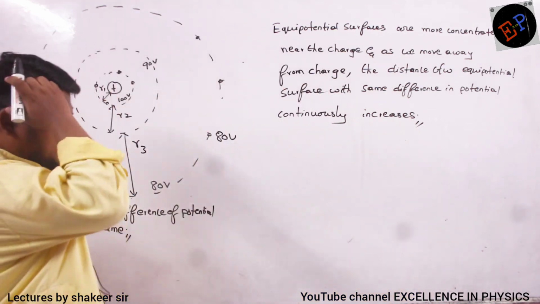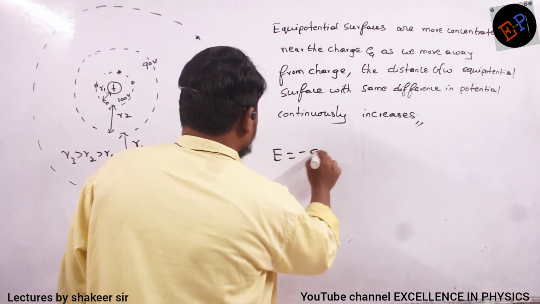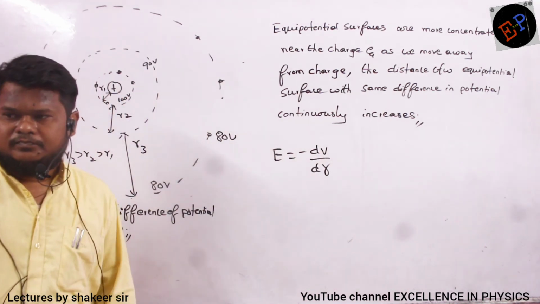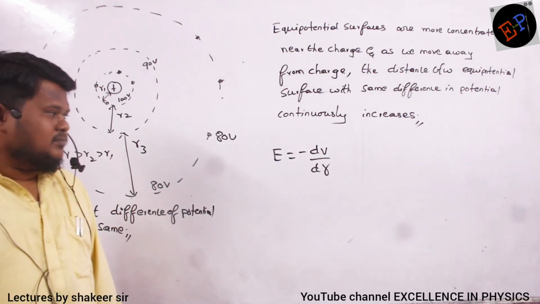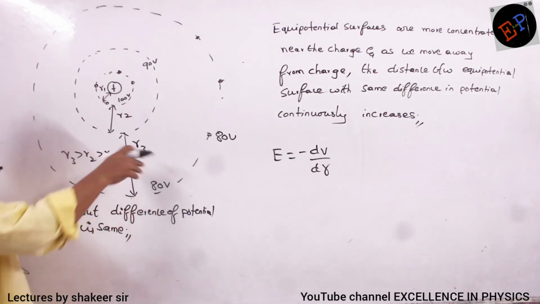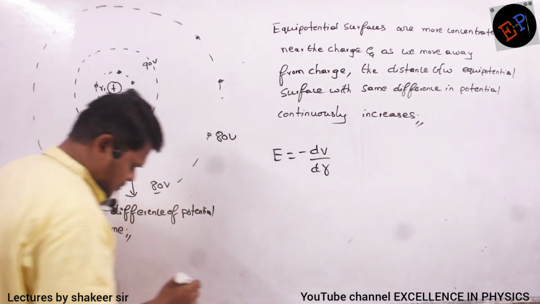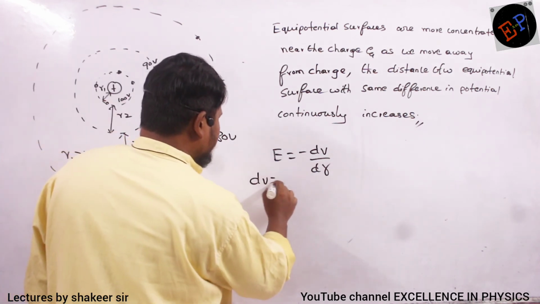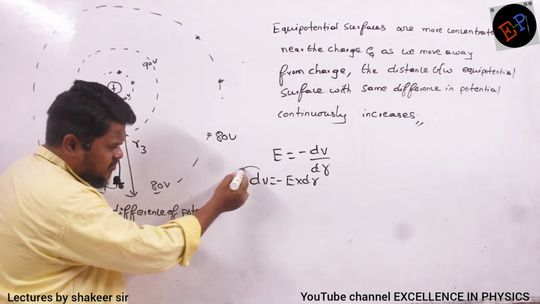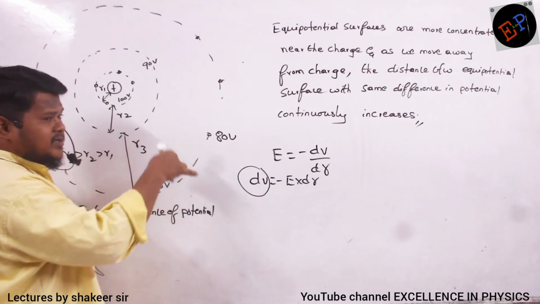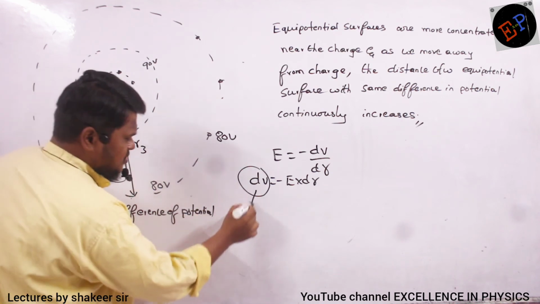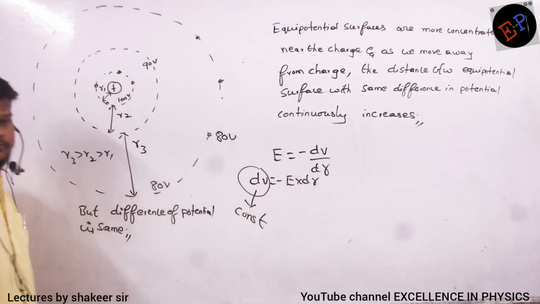Okay, I will give you a hint. E is equal to minus dV divided by dr. Try to explain according to this. But I am talking about V. Here I am taking the difference in potential, dV. If I take dV is equal to minus E into dr, what is dV? Difference in potential. Difference in potential everywhere is the same. From 100 to 90, 10. 90 to 80 also, 10 only. So dV is a constant. Okay?